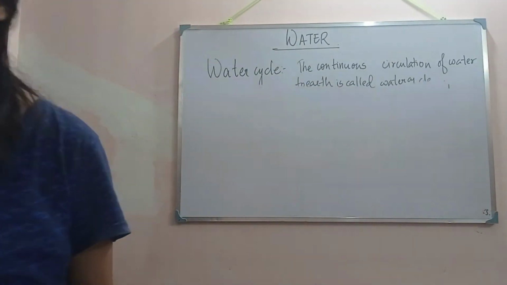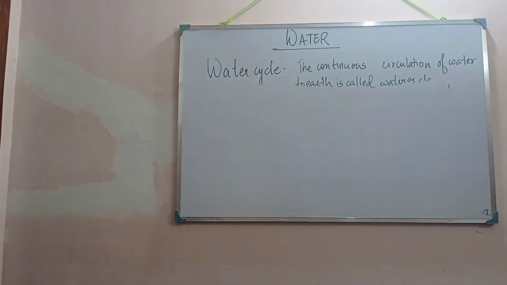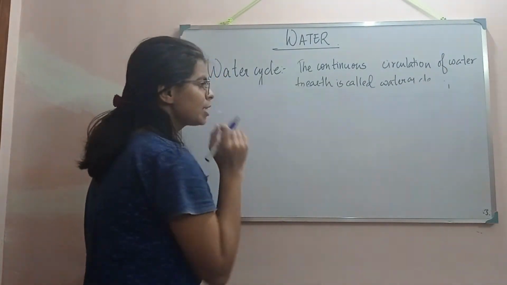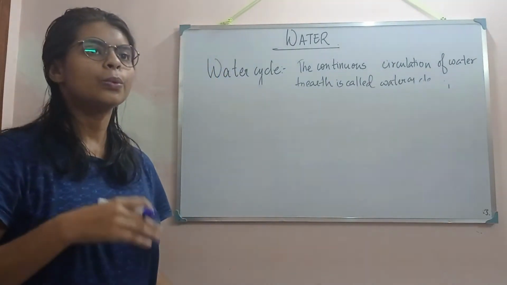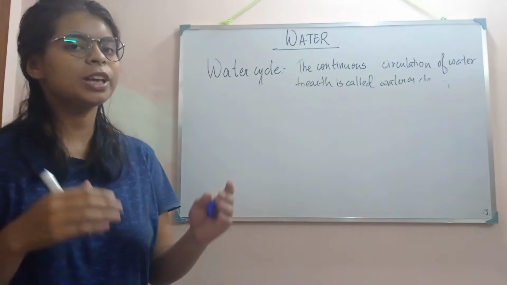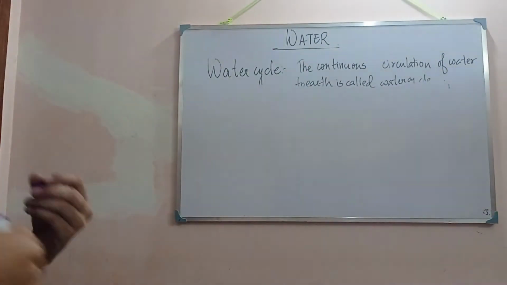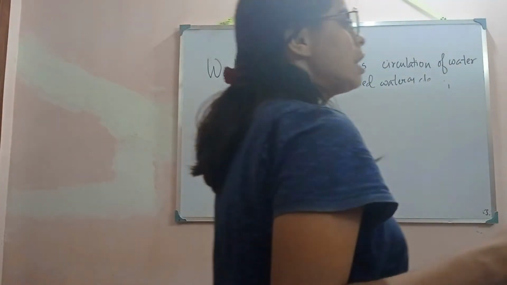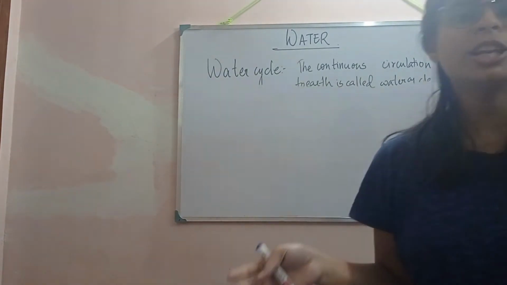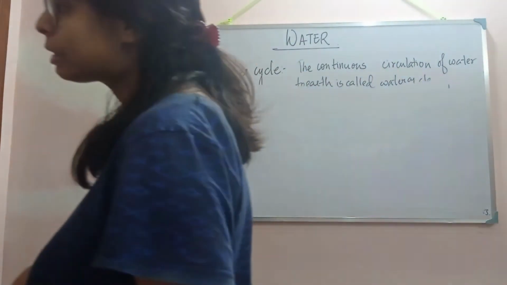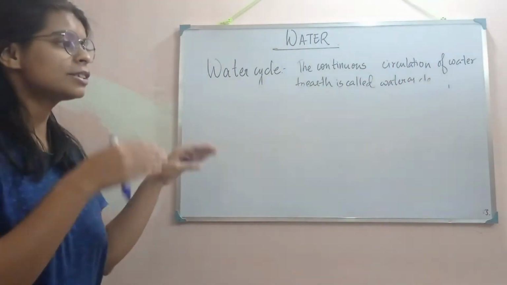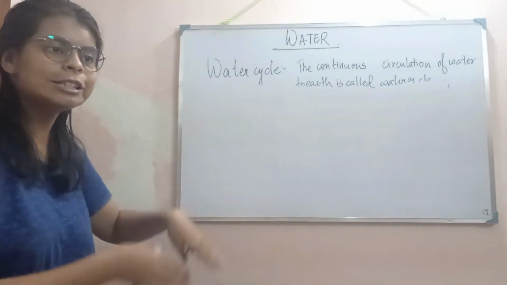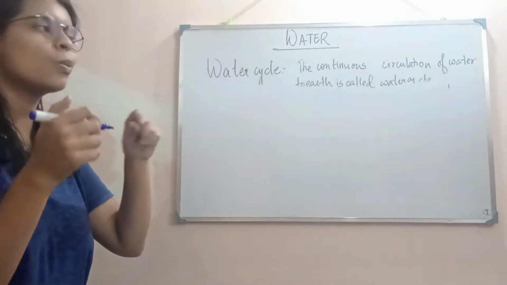Until and unless evaporation happens, we cannot go for condensation, and until condensation happens, there will be no precipitation. These processes together are actually the water cycle.